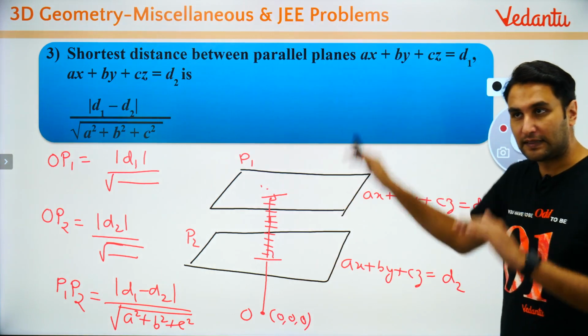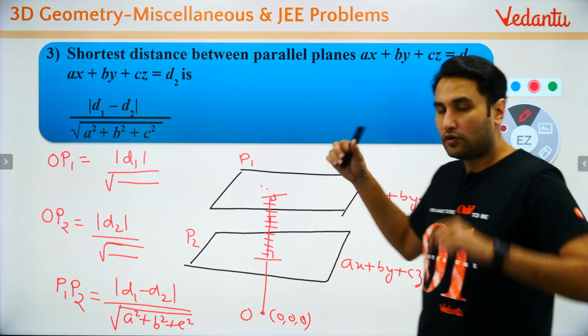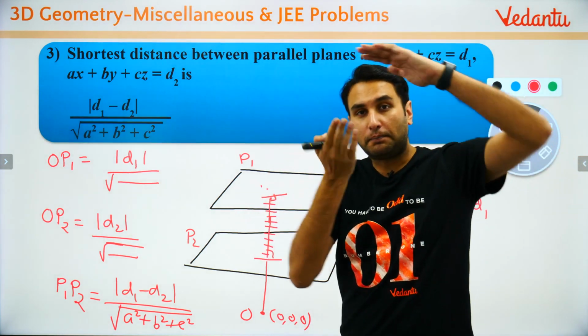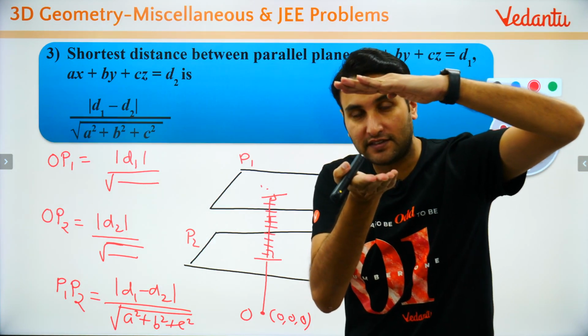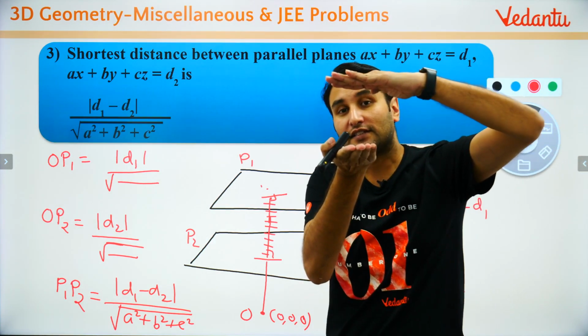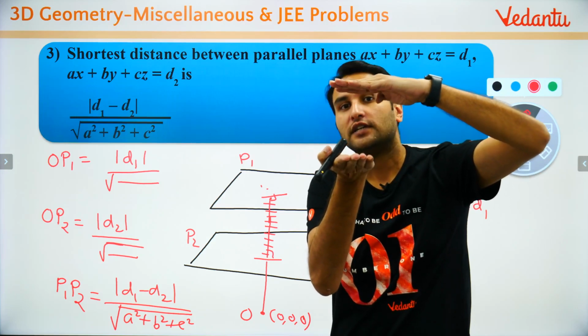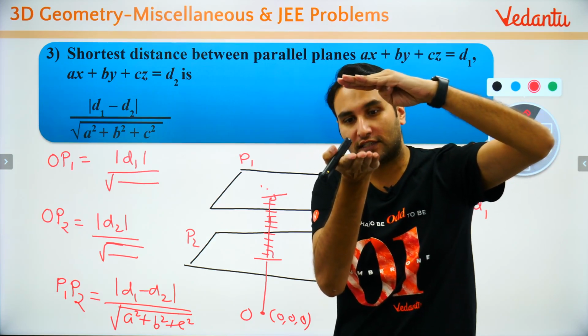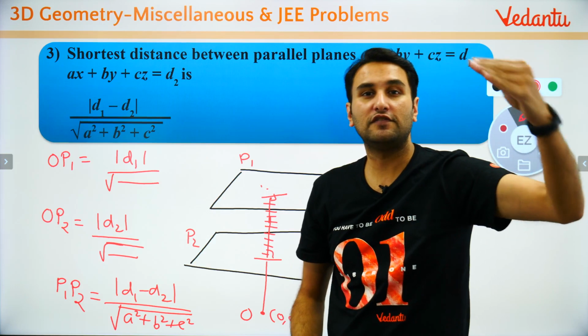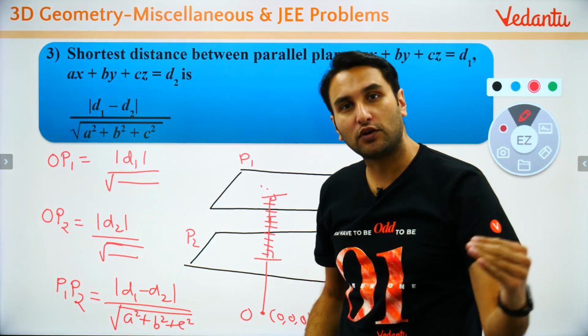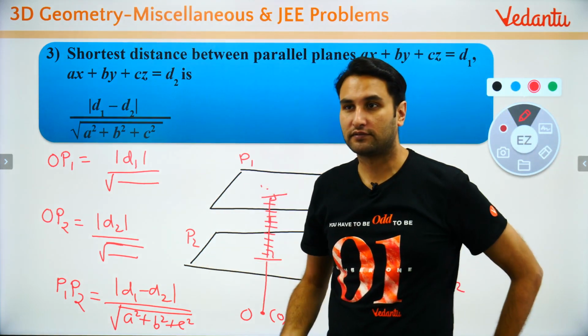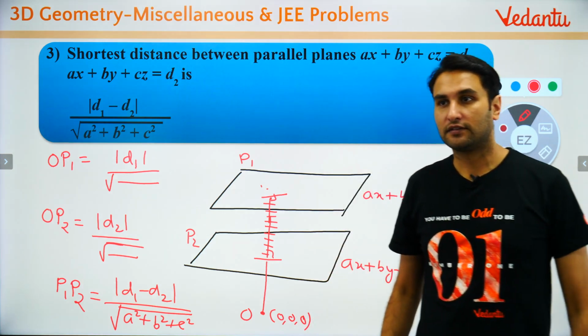Did you understand this concept or not? So when you talk about the perpendicular distance between two planes, actually it is the subtraction of their perpendicular distances from the origin. Hence it is d1 minus d2 upon under root of a square plus b square plus c square. Okay, understood?